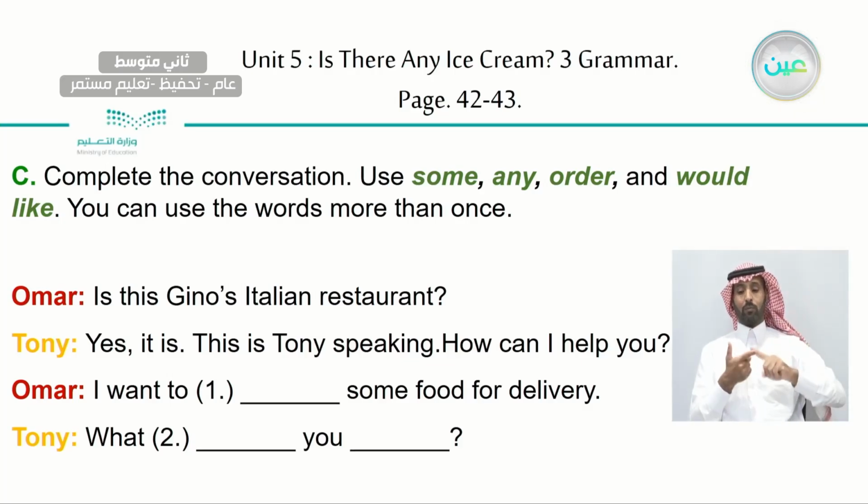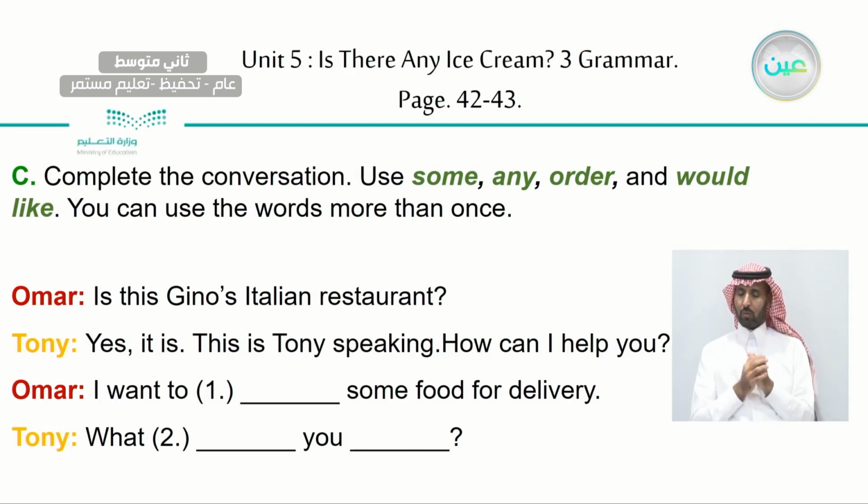Omar said, "Is this Giano Italian restaurant?" Tony said, "Yes, it is. This is Tony speaking. How can I help you?" Omar said, "I want some food for delivery." Which word is the suitable one? Some, any, or order? So it looks like it's a phone call, right?